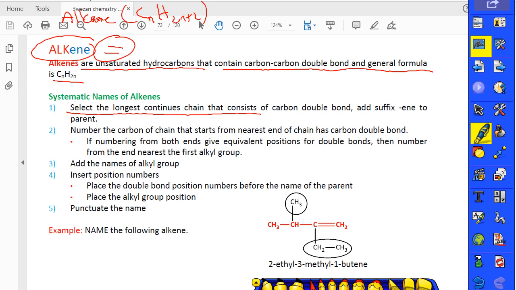But very, very important, sorry about that: in the alkene, we finish the name with E-N-E, ene. So because of that, you can understand whether it's alkene or alkane. Let me continue with the example.